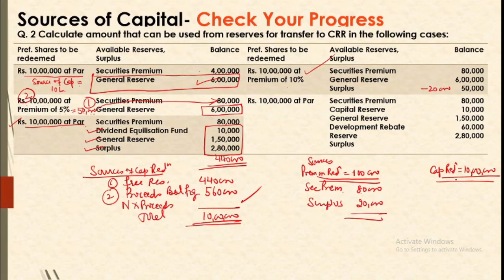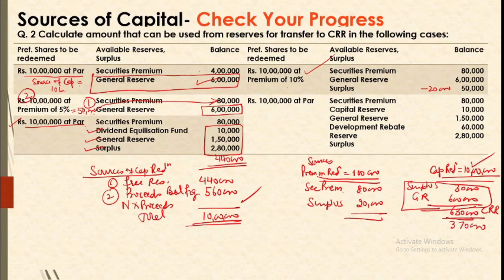So when it comes to capital reduction, we will have surplus with us, which we can use, 30,000. We have general reserve of 6 lakh. So we can use 6,30,000 regarding this source. So this will be transferred to CRR, 6,30,000. And regarding the remaining deficiency, because capital reduction is 10 lakh, there is a gap of 3,70,000.